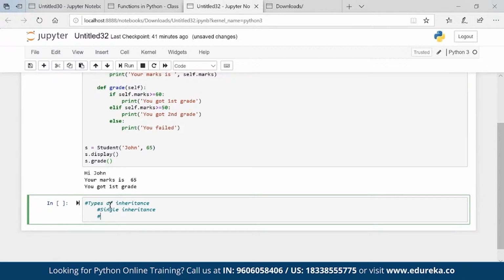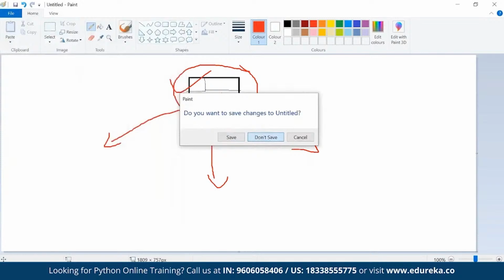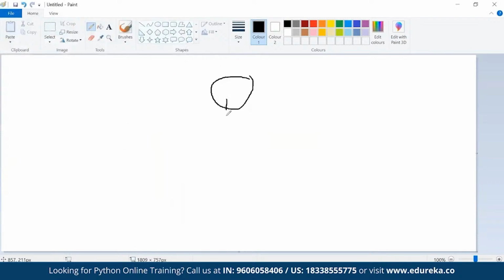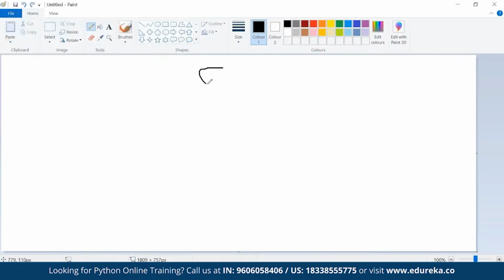Okay. So basically, if I try to explain in Paint, I have a parent and there is a direct relation with the child, then this is single inheritance. Let's say I have a parent, he is giving me the property, and I am giving the property to another person. Let's say my father is giving me property, and I am giving the property to my child. So it is multi-level.